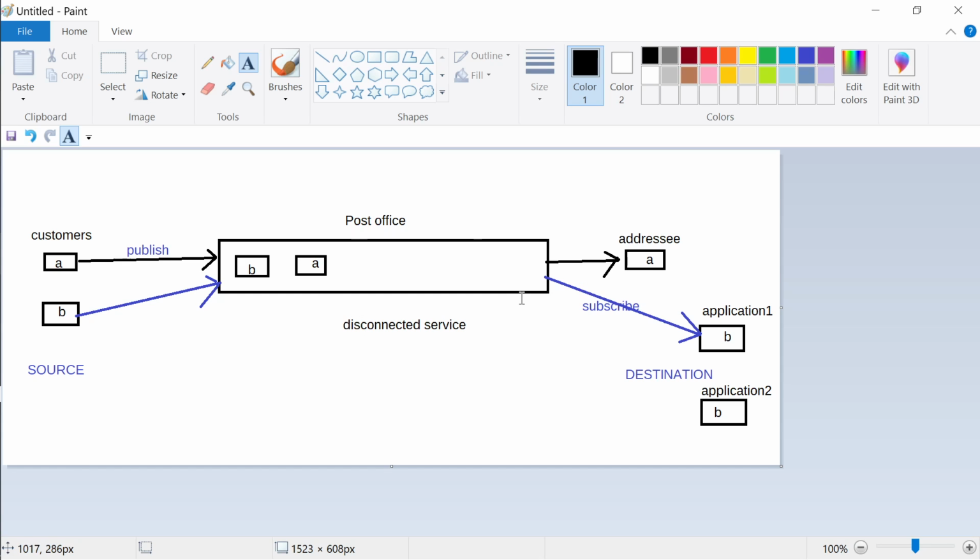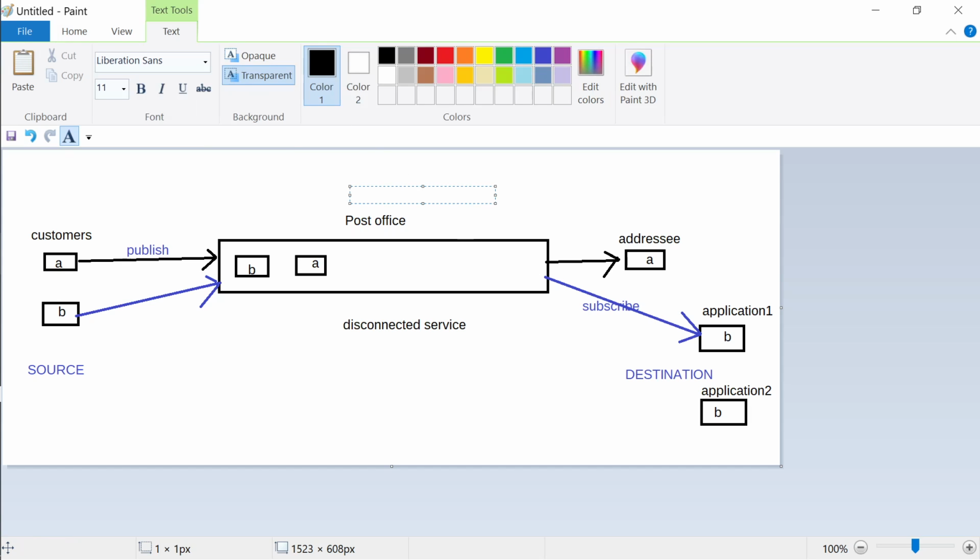So all these combinations can be possible. The post office can say, I will keep the letter for 1 hour, and after that it will move out of the queue. In that time, if anybody wants to take it, then take it. So this kind of service resembles a queue service, okay?